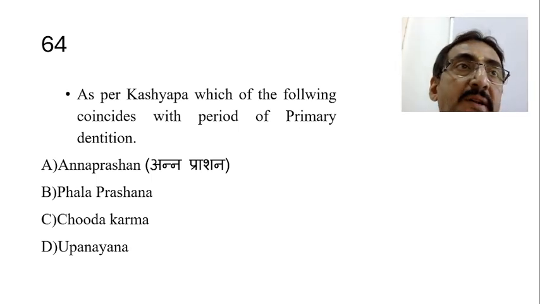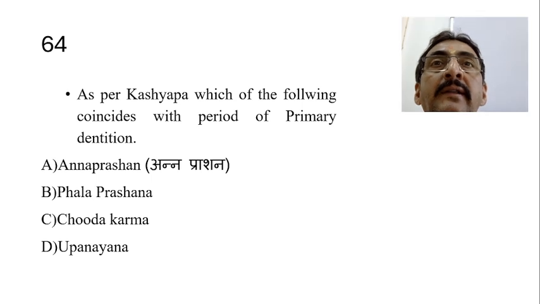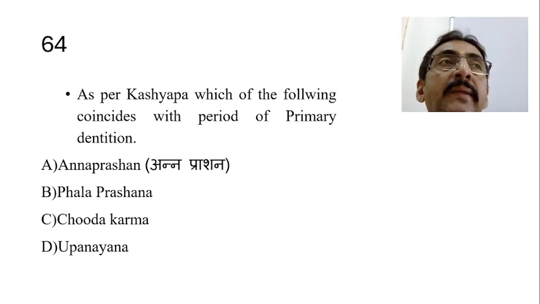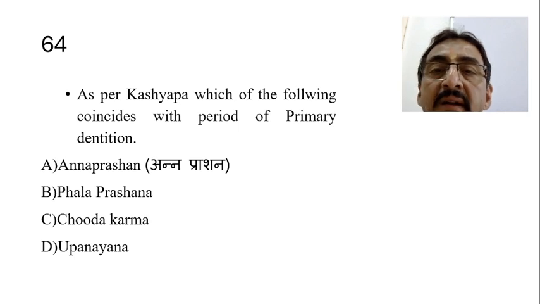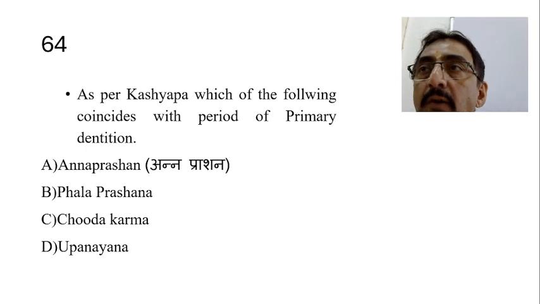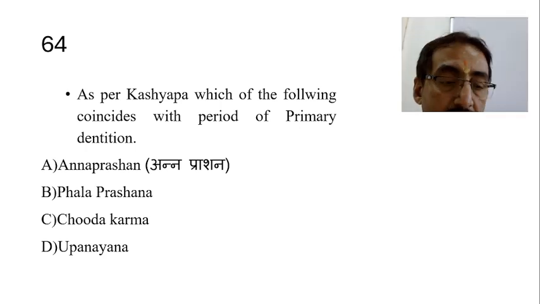Therefore, when you start Annaprashana at that time, the churning will be proper, and it will be easily digested and tolerable. So the period of Annaprashana coincides with the period of primary dentition according to Kashyapa.